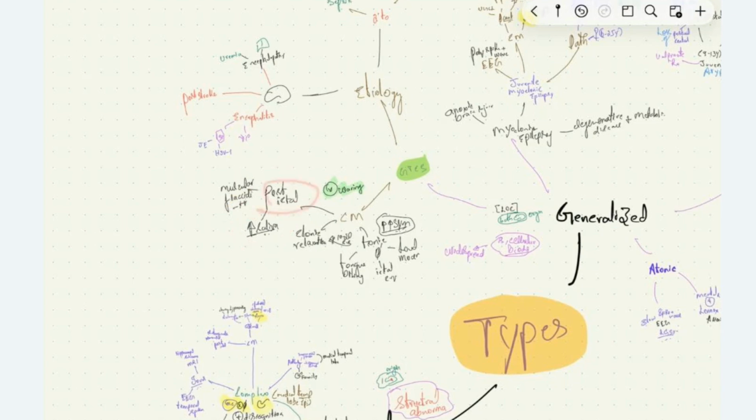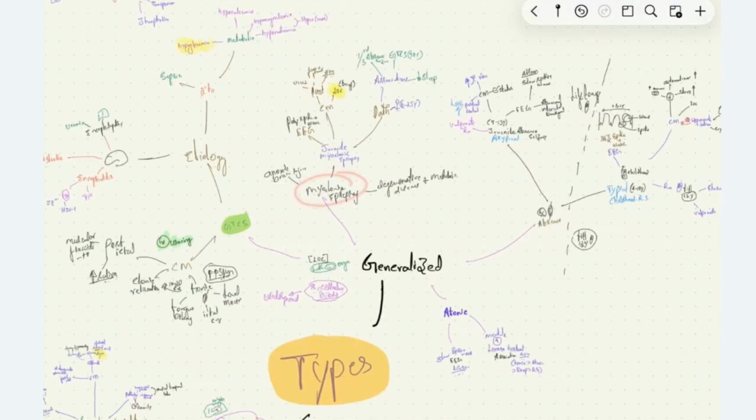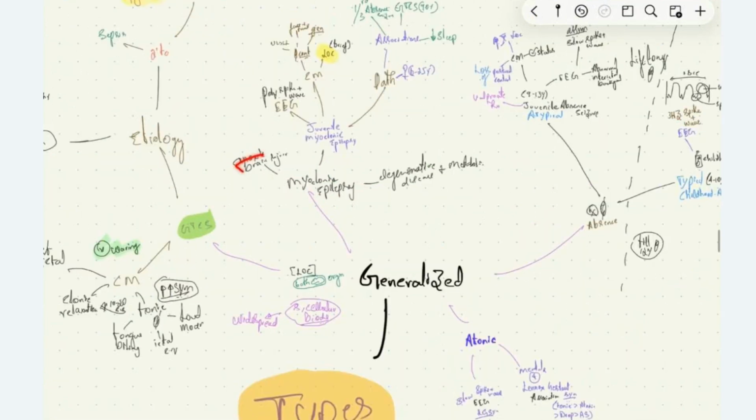Next, we have myoclonic epilepsy. Myoclonic epilepsy is rapid contraction and relaxation of a particular group of muscles of the body. It can be due to anoxic brain injury, degenerative diseases of the brain like Alzheimer's, Huntington's chorea, etc. Metabolic diseases of the brain can also cause myoclonic epilepsy.